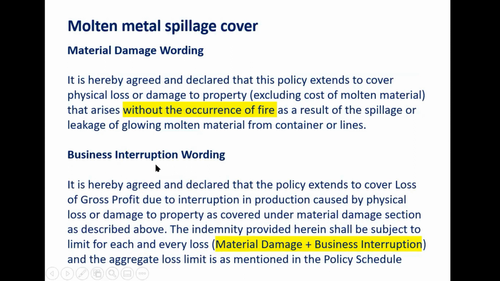Metered water cover, your cleaning of drains cover, or how many covers I have seen where just a list of add-on covers which does not make any sense. Anyway, that is the way of competition, winning the competition. I don't interfere into that. But what I see, whatever add-on cover is material to me, I will concentrate on that.